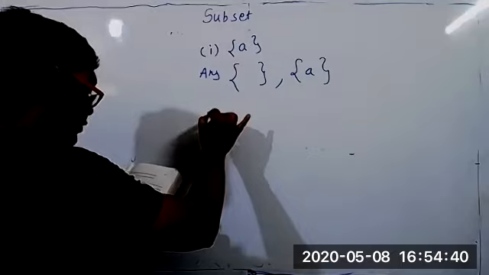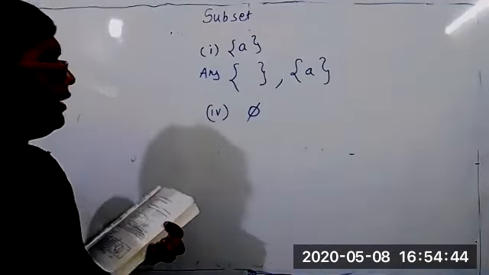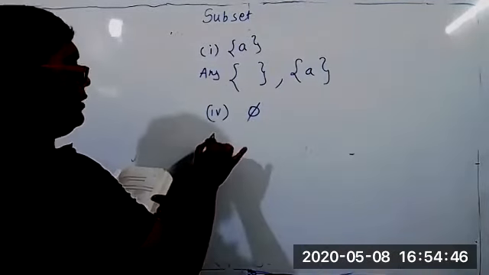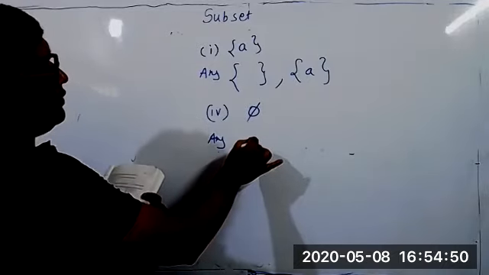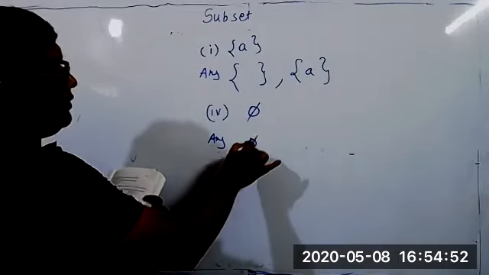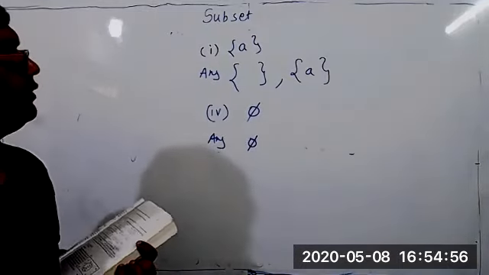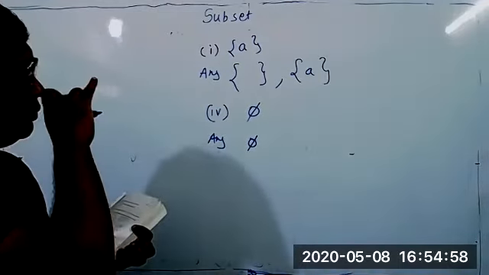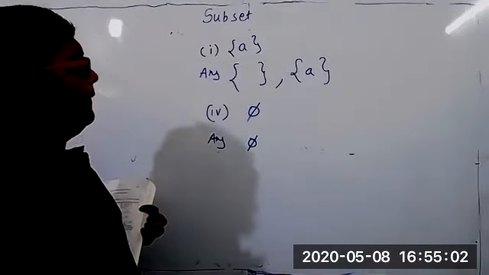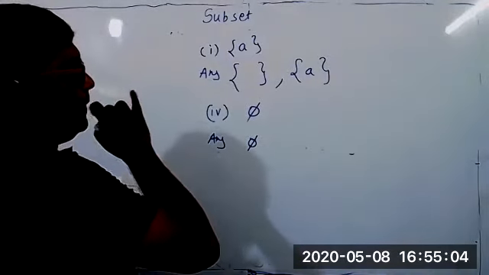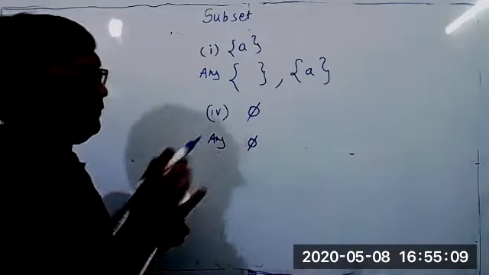Coming to fourth part. Fourth part is null set. Null set means what? Null set means null set only. Only one set, but it should be two. So what can be the other thing? Sir, the number of elements is 0 now, so 2 to the power 0 is 1, sir. Very good.